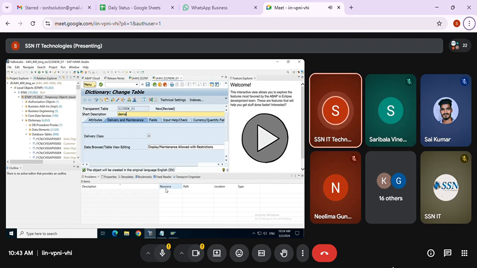Same like that we have CDS, Core Data Services. Core Data Services is not at all a view. It is a language. It is an extension of SQL language. In CDS views, you can do DDL operations, DML operations, DCL operations, everything.